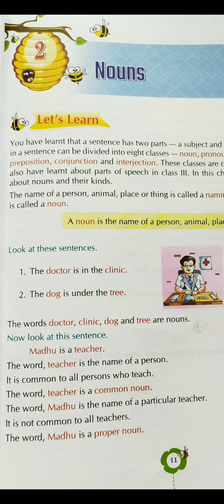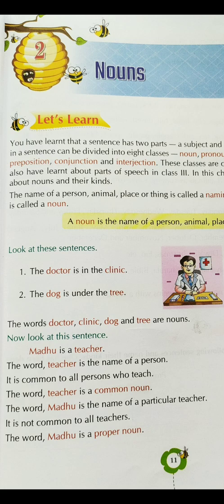Similarly, in sentence number 2, you get to see: the dog is under the tree. So where is the dog? You need to know it is under the tree. Tree is the name of a thing, and similarly dog is the name of an animal. So over here we see that doctor, clinic, dog and tree are examples of what? They are examples of nouns. The words doctor, clinic, dog and tree are nouns.